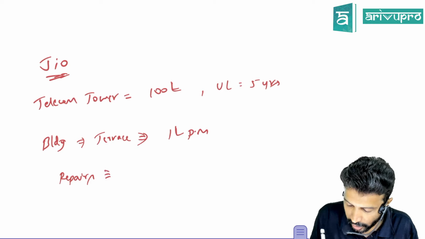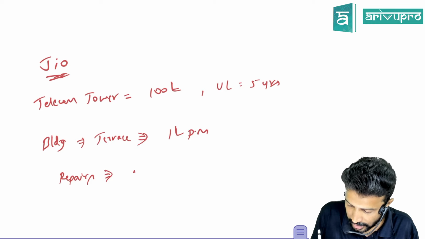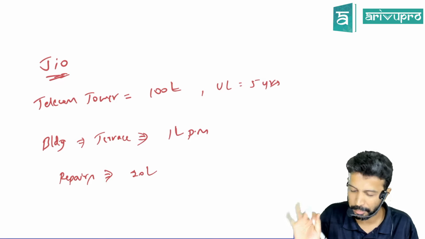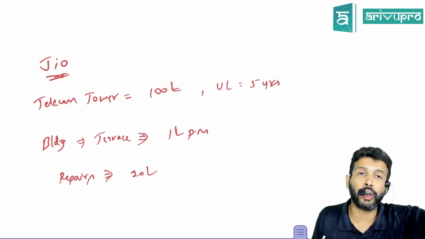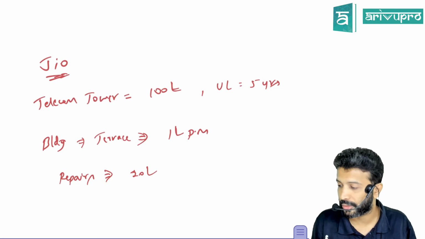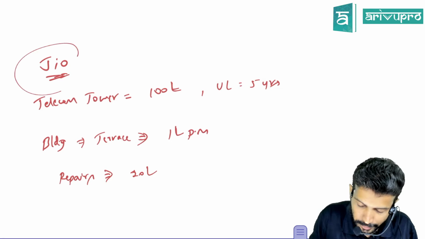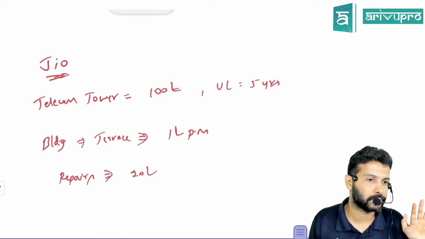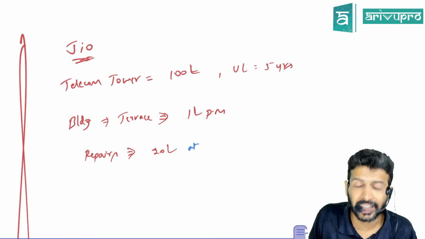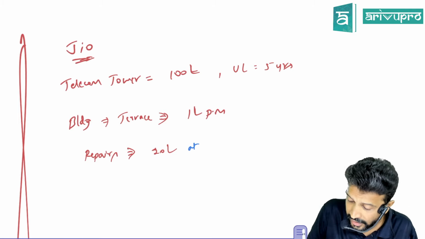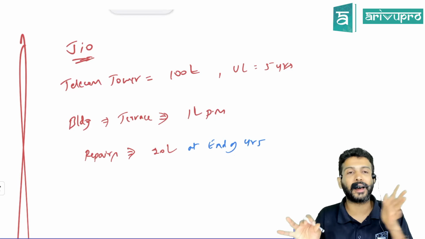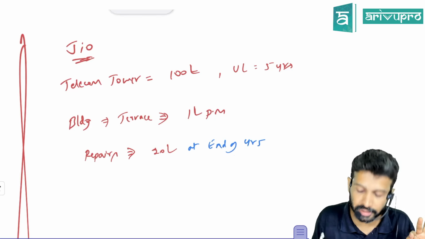That means now the building owner will say, let's say the repair cost is 20 lakh rupees. It's an assumption, I'm taking a hypothetical value. So the repair cost due to this process is 20 lakh rupees. Now who has to incur this repair cost? Now the question is, when will this 20 lakh repair cost arise? Now, or at the end of the 5th year? At the end of the 5th year only this repair cost will arise, correct? Who has to incur this?